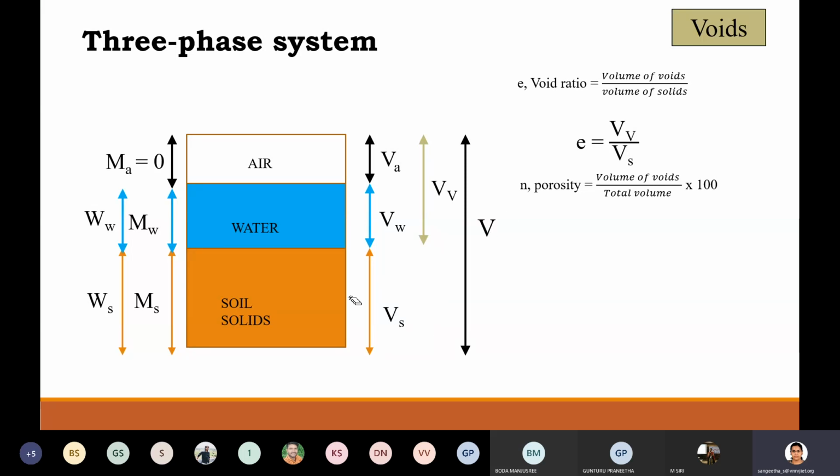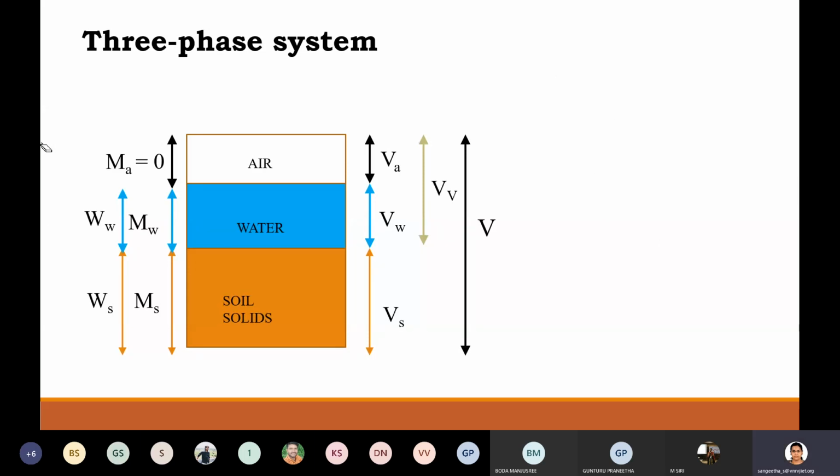Could you tell me what is the maximum value of porosity then? 1 or 100. If I include the percentage, the maximum value of porosity is only 100%. Beyond 100, it cannot go, right? Shall we move on to the next term?